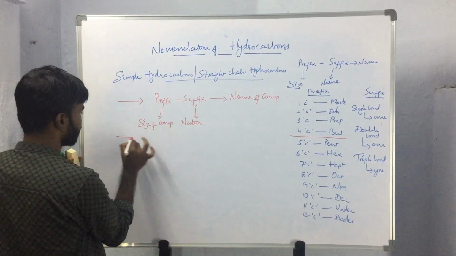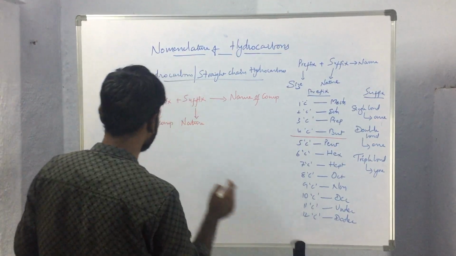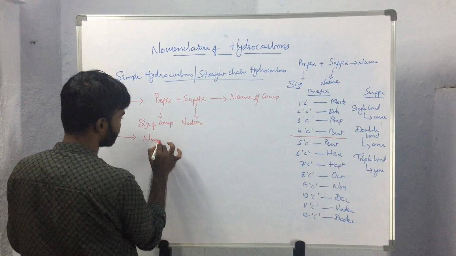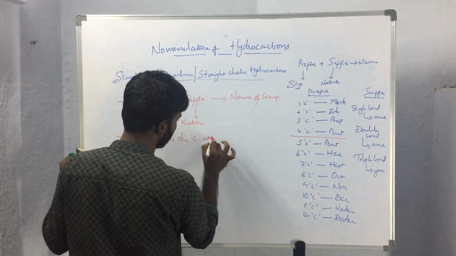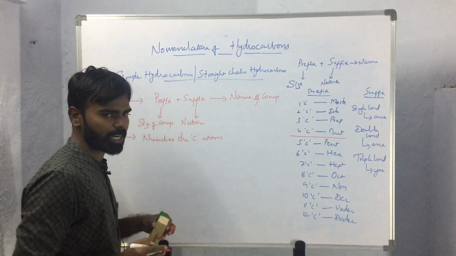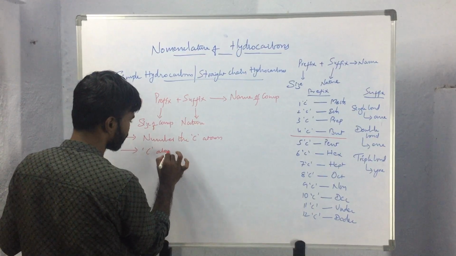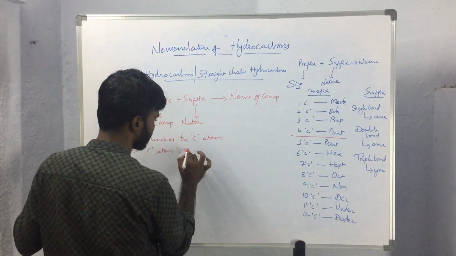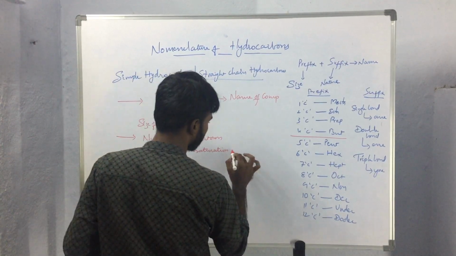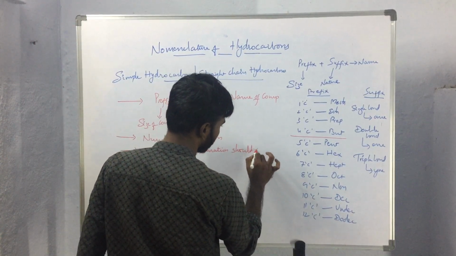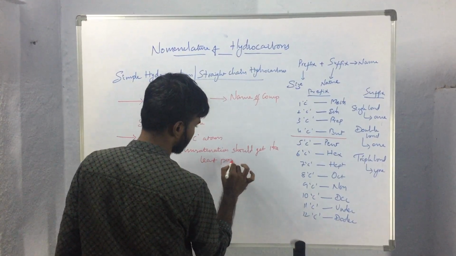Then in case of the presence of unsaturation, you have to number the carbon atoms, and while numbering we should keep in mind that the carbon atom with unsaturation should get the least possible number.